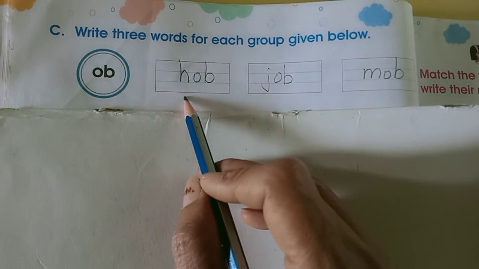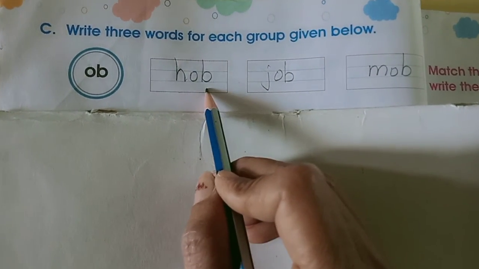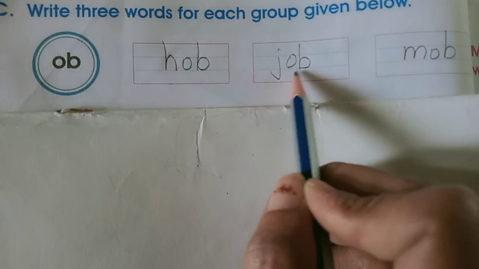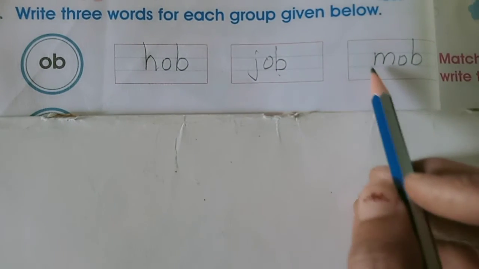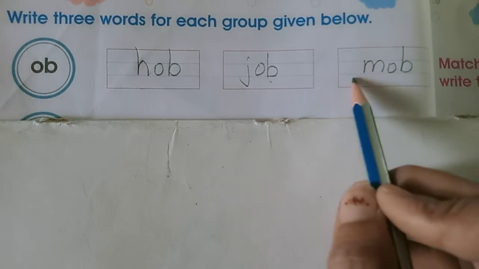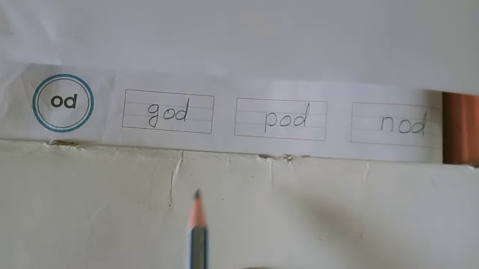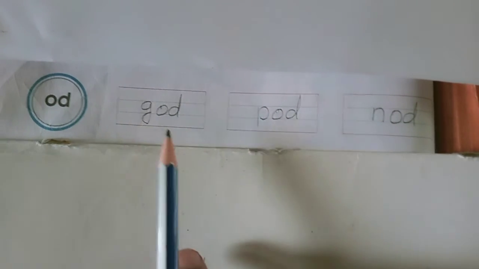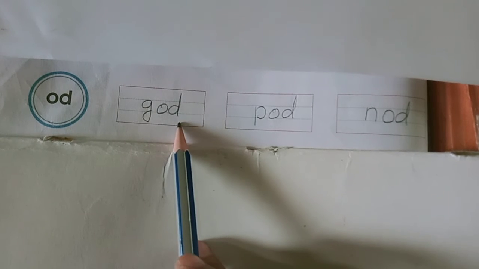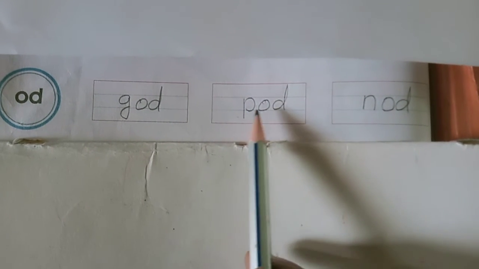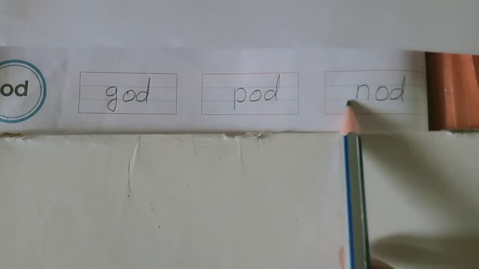So Miss had written here HOB, hob, JOB, job, and MOB, mob. Okay. Now our next group is OD group. So GOD, god, POD, pod, then NOD, nod.